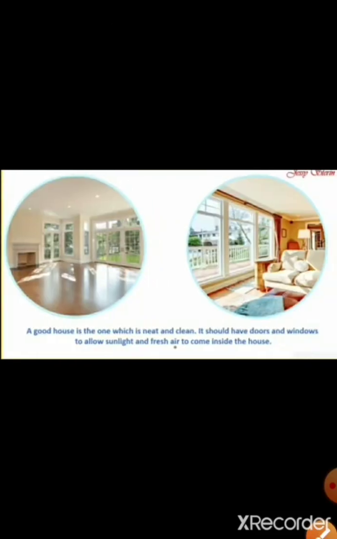And now, what is a good house? Everyone lives in a house, but what is a good house? A good house is neat and clean. It should have doors and windows to allow sunlight and fresh air to come inside the house. That is called ventilation. The house should be well ventilated so that sunlight and fresh air come inside. Sunlight and fresh air kill the germs and we are safe from diseases.